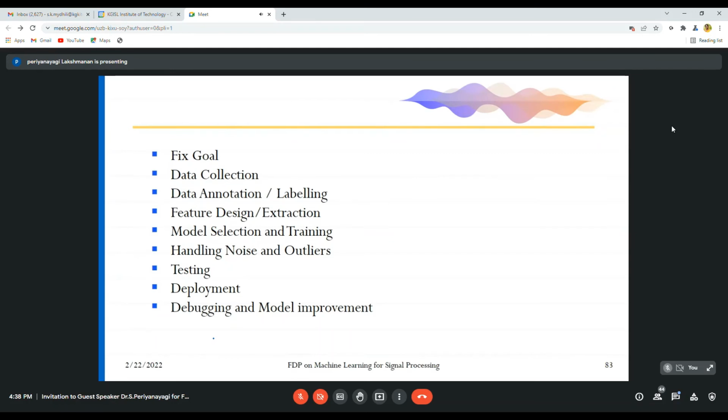Second thing is data collection. While collecting data, you have to collect the relevant data. That is, you have to collect only data related to flowers. You should not collect data related to animals, birds, etc. Then the data should be variable.